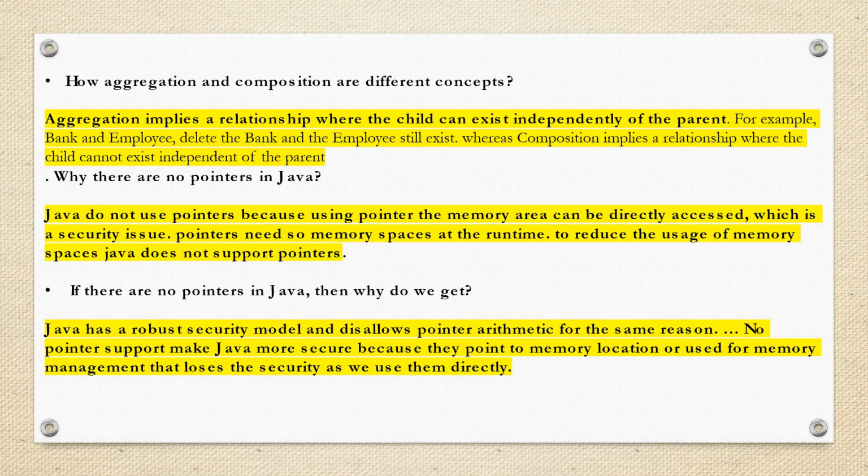Have you heard of null pointer exception in Java? If there are no pointers in Java, why do we get that? Java has robust security and disallows pointer arithmetic for the same reason. No pointer support makes Java more secure, because pointers to a memory location are used for memory management, and we lose security as we directly use them.